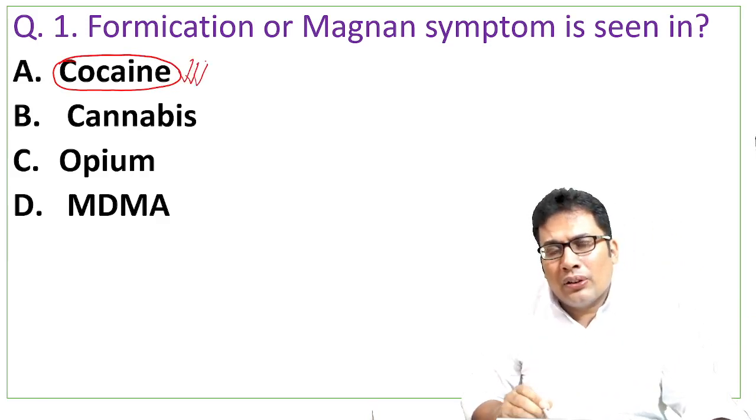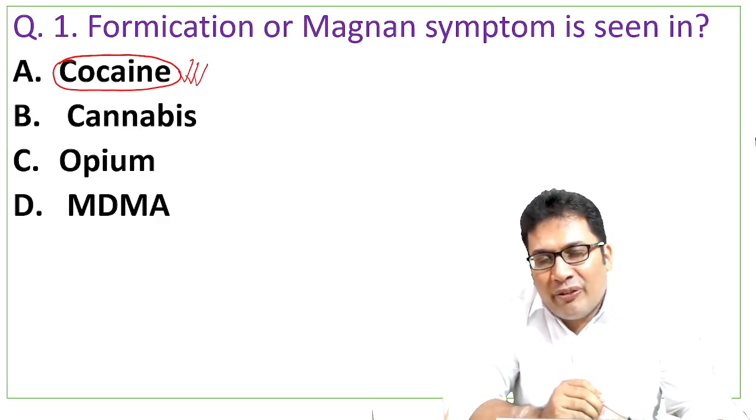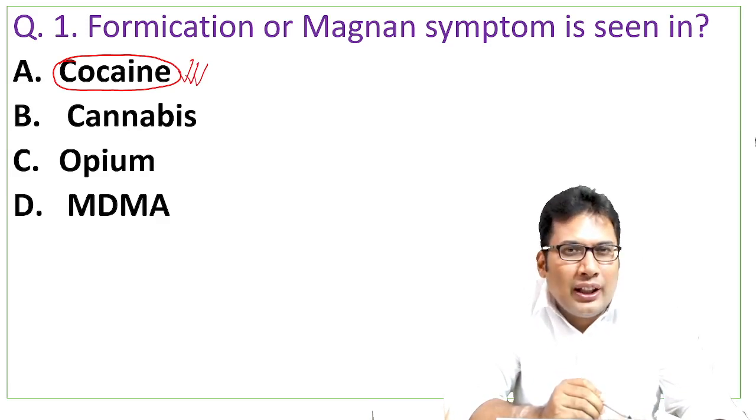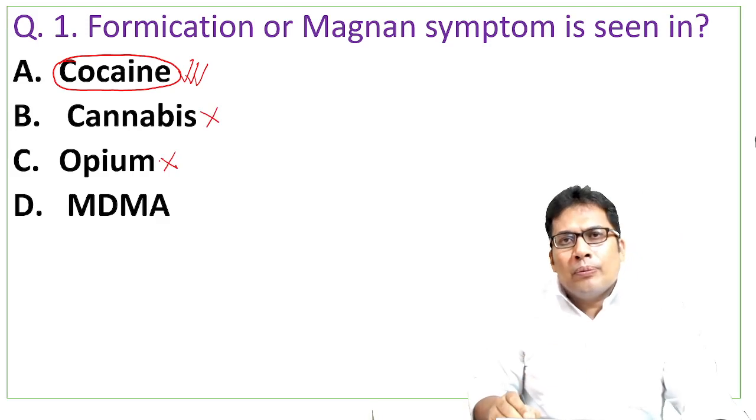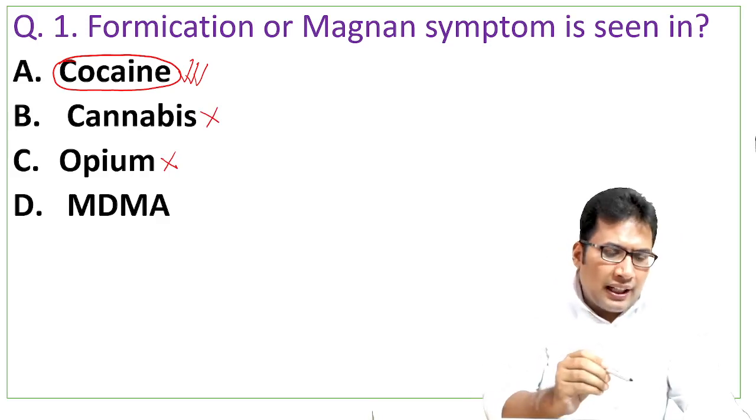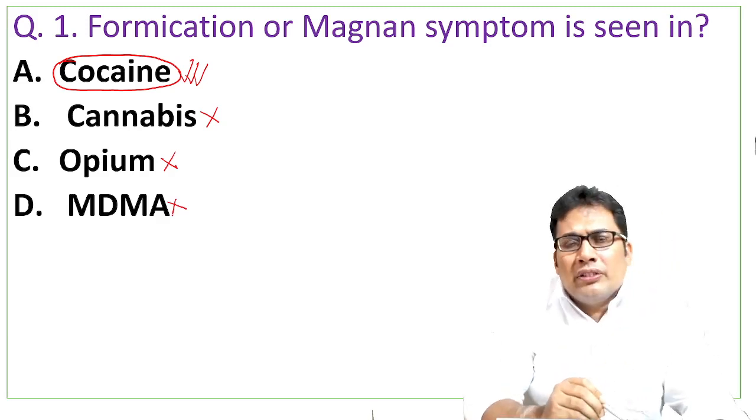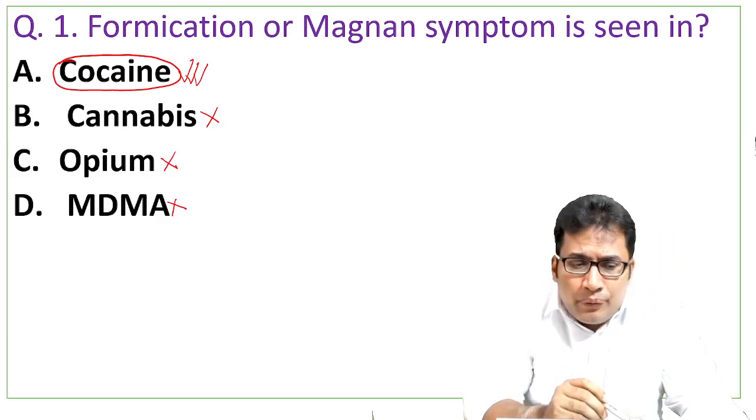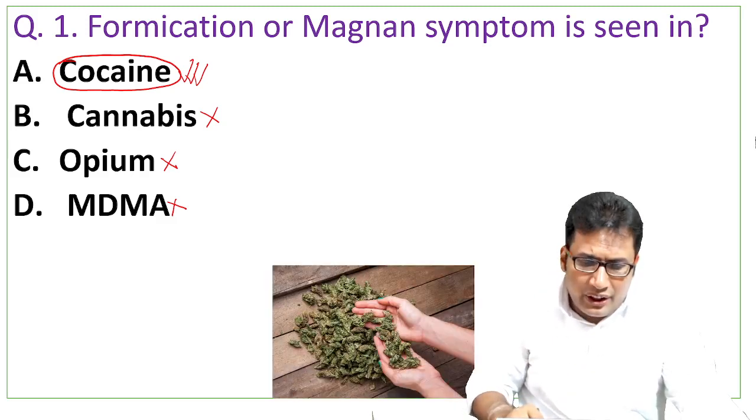Cannabis. Run amok is the chronic manifestation of chronic cannabis poison. So B is not the answer. Opium, that is asked in one of the other questions. MDMA, which is a well-known party drug. So the answer is cocaine.